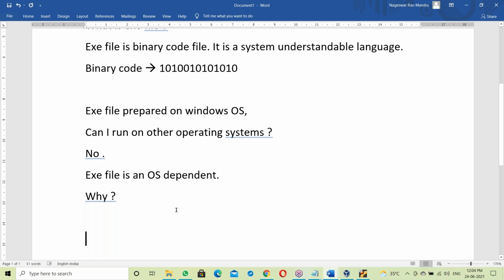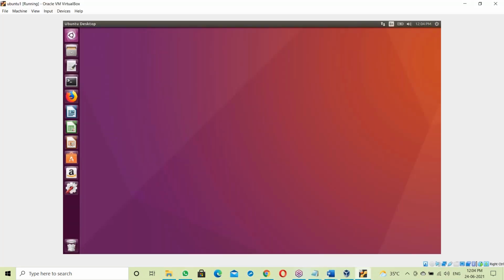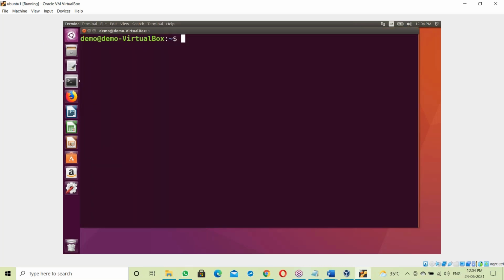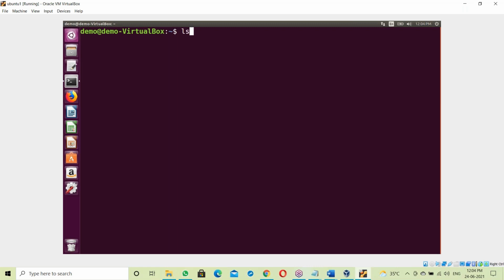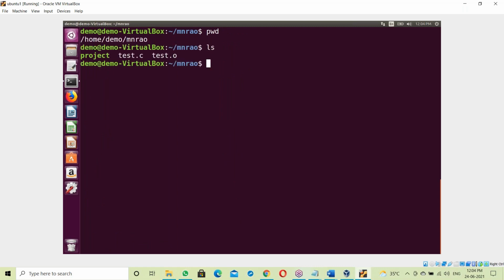First of all, what does an exe file contain? Let me show one exe file practically. Let's see a practical exe file on Linux. cd into a directory, ls.